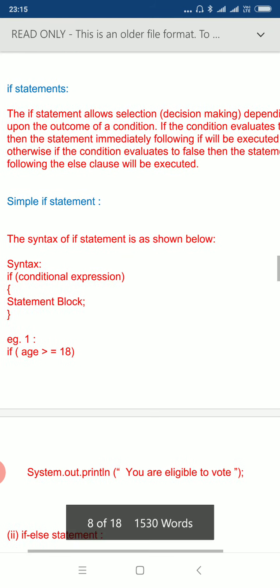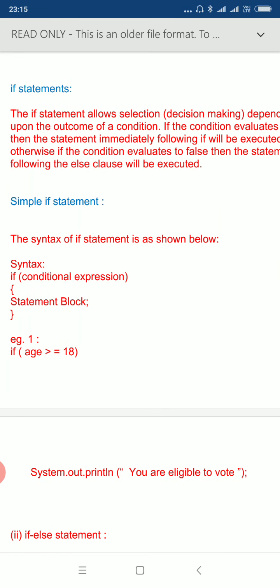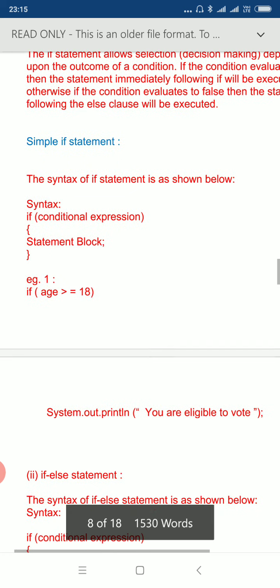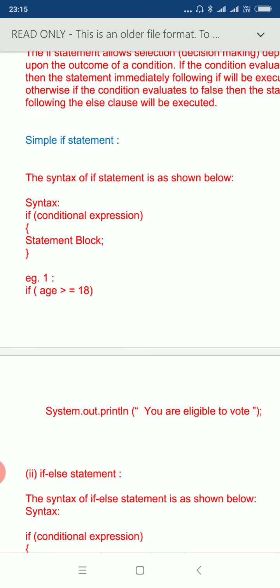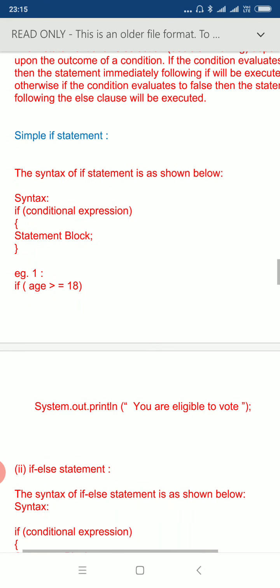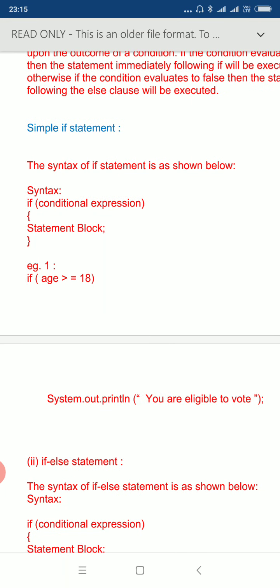Next is if statement. The purpose of the if statement is we test a condition, based on the condition a statement or group of statements is followed and executed. As you can see in the syntax, if conditional expression statement block. So if a condition is satisfied, that is true, then the statement block is performed.